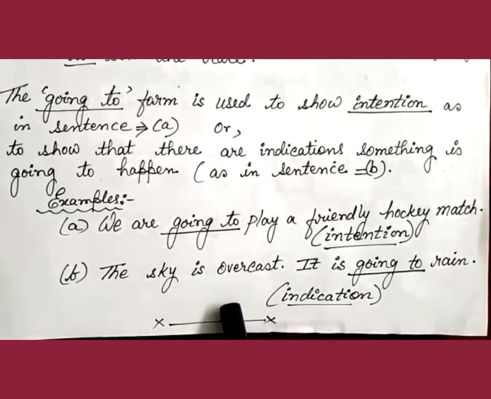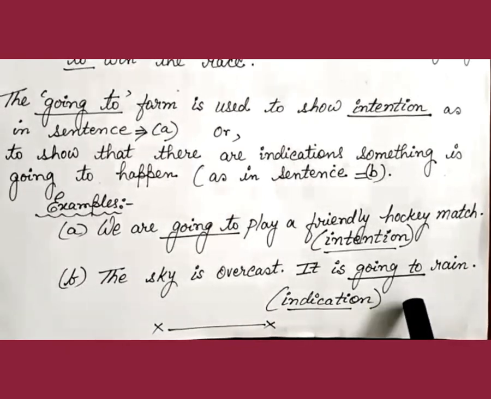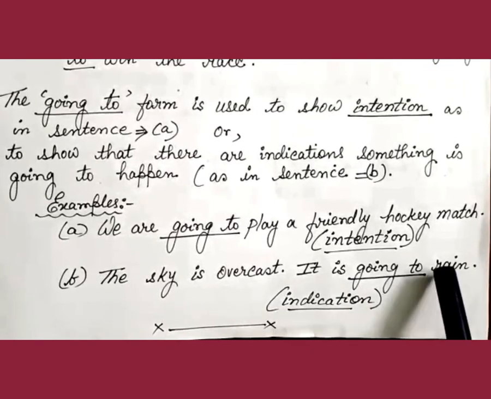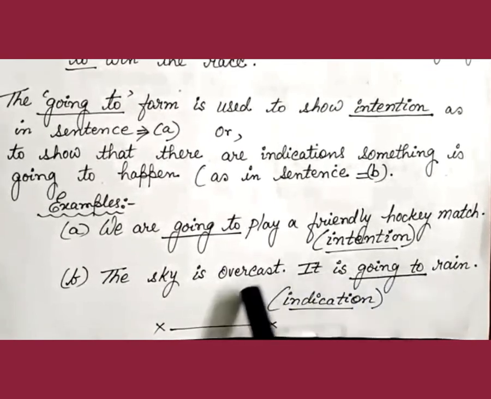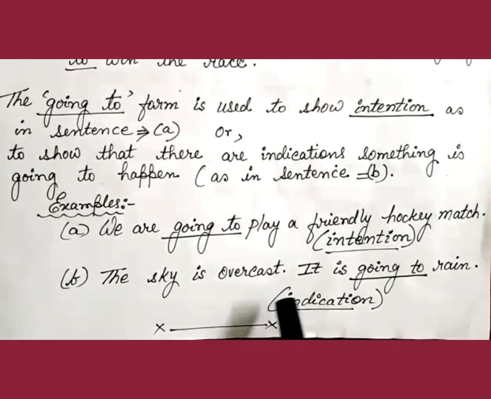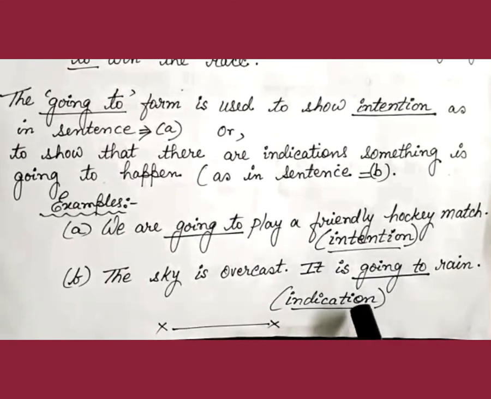In the next example, again, we will see that the going to form changes and it's no more an intention that is expressed here. Rather, the going to form here shows an indication. The sky is overcast. It is going to rain. So what is being expressed here?